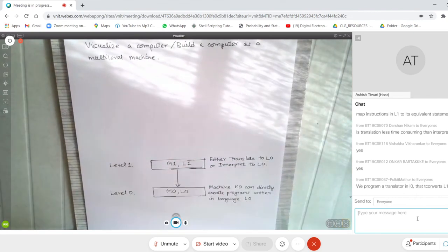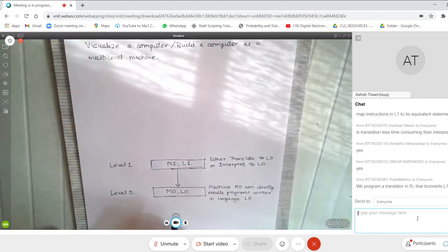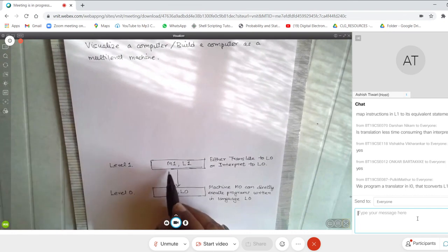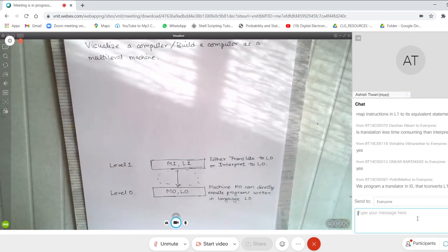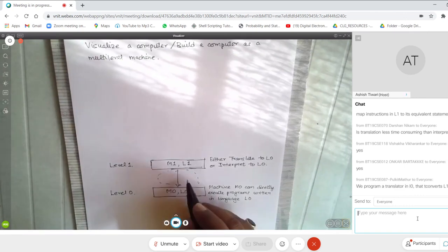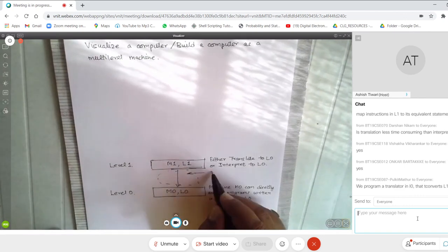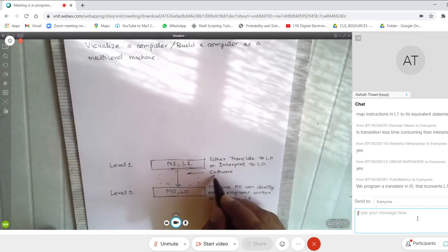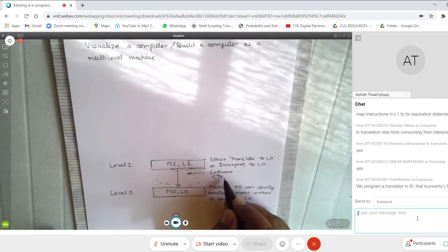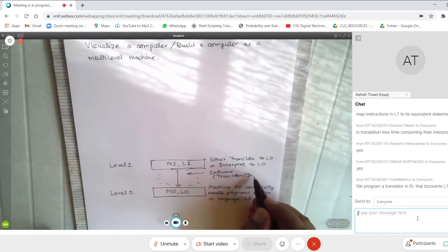So what you need is a piece of software here. This is software which could be either a translator or an interpreter.